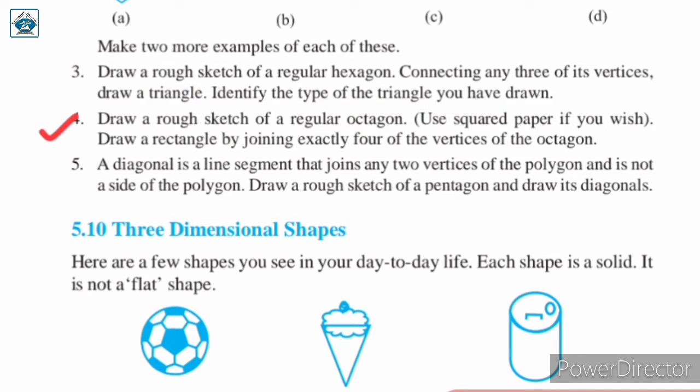Question number 4. Draw a rough sketch of a regular octagon. Use squared paper if you wish. Draw a rectangle by joining exactly 4 of the vertices of the octagon. Again in this question we have to draw a rough sketch, but this time of an octagon, that is a polygon having 8 sides. Out of these 8 sides we have to join 4 vertices, exactly 4 vertices join करने हैं, and we have to draw a rectangle. So let us see the solution.